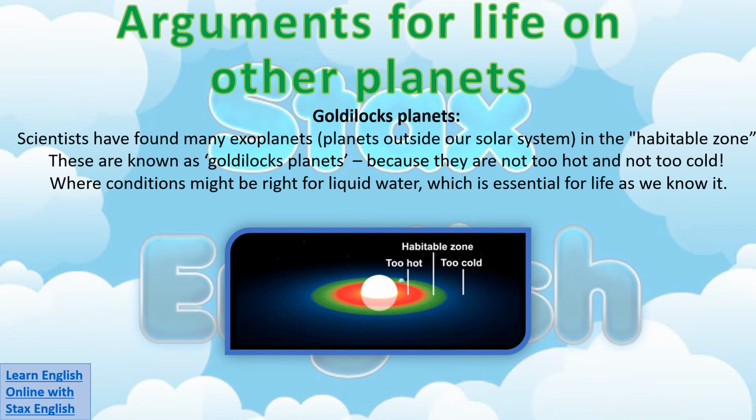Another argument for life on other planets is the existence of Goldilocks planets. Scientists have found many exoplanets, which are planets outside our solar system, in what is called the habitable zone. These are known as Goldilocks planets because they are not too hot and not too cold. On these Goldilocks planets, conditions might be right for liquid water, which is essential for life as we know it.